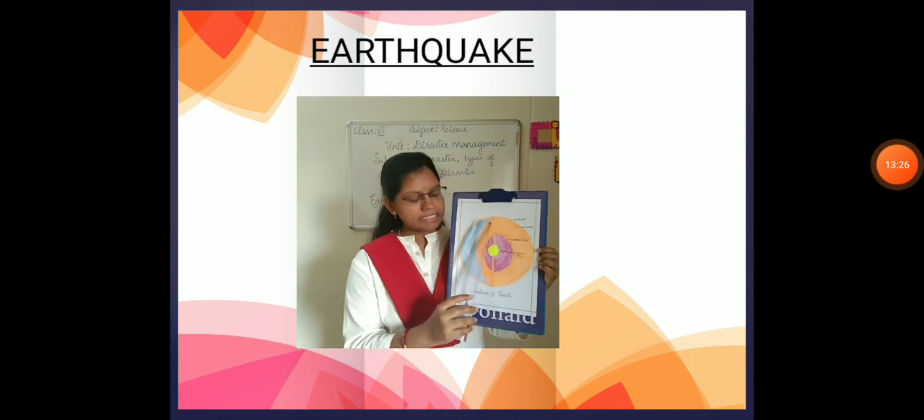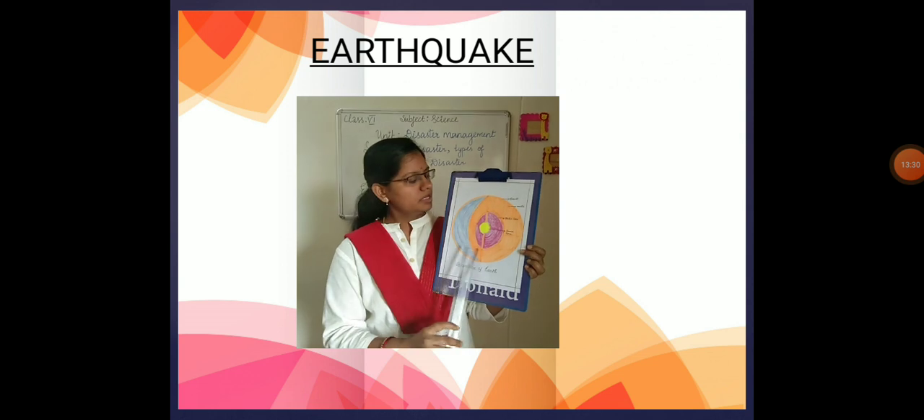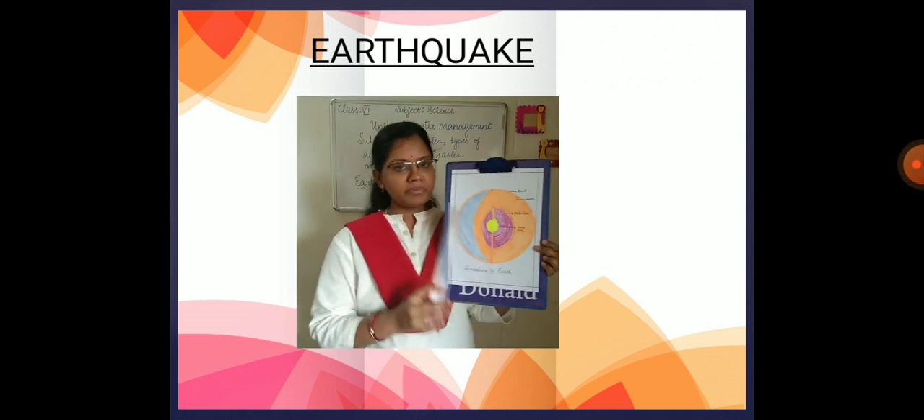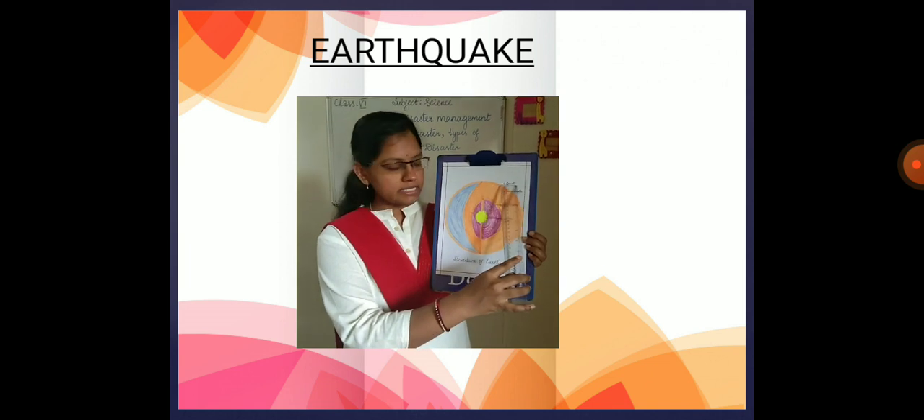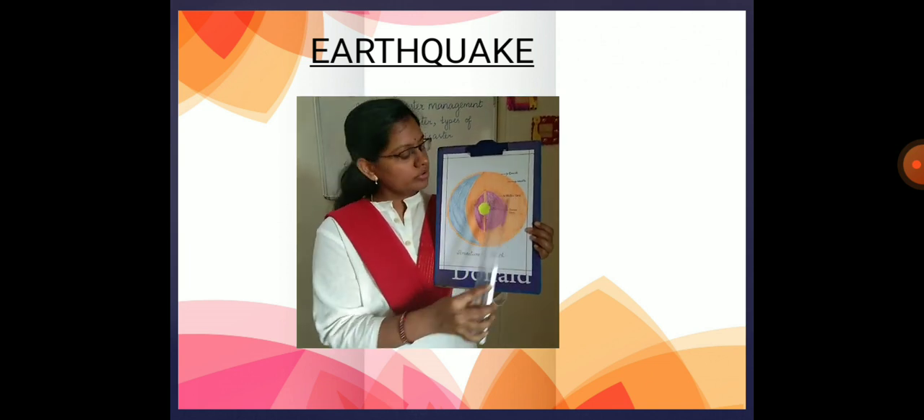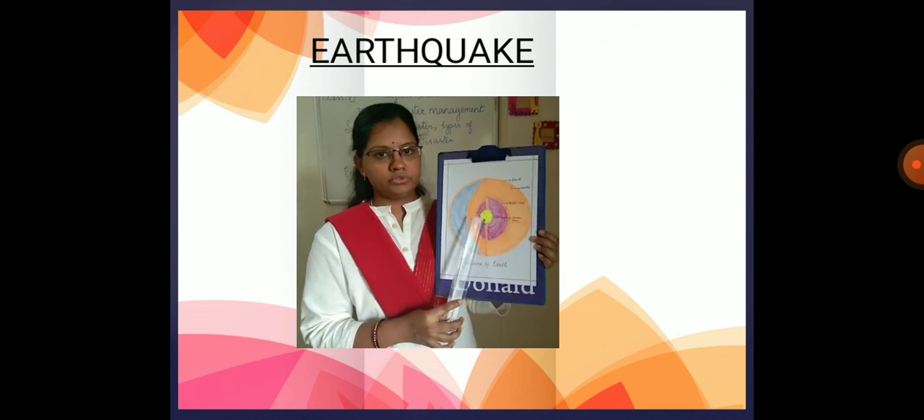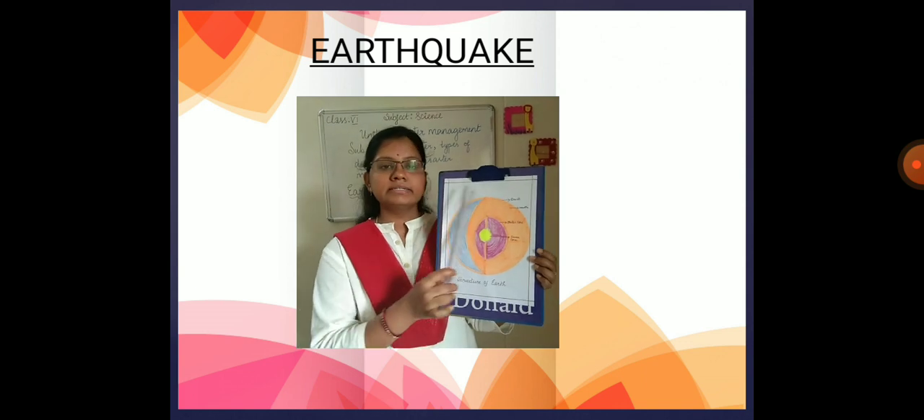Now we will understand the structure of earth. There are four main parts in the structure of earth. First one is the crust, second one is the mantle, third one is the outer core and the fourth one is the inner core. First let us see the outer surface, that is the crust.